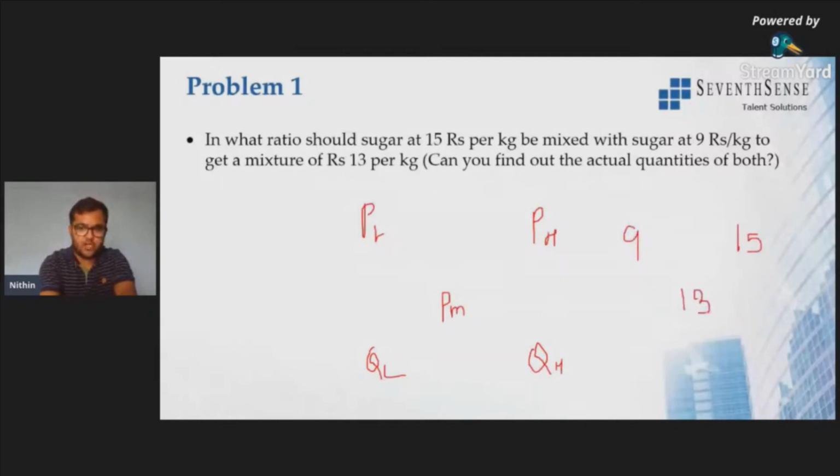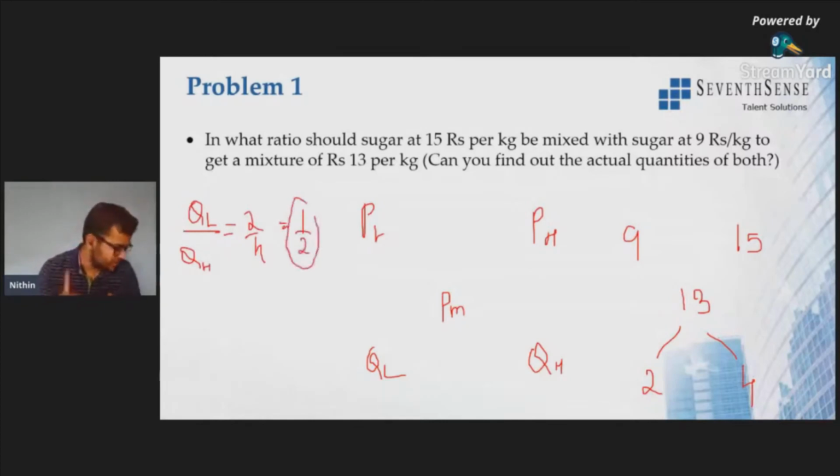Now what will be the quantity? 15 minus 13 is 2. 9 minus 13, the difference is just 4. So quantity of lower over quantity of higher is equal to 2 by 4, which is nothing but 1 by 2, which is 1:2. Is this right?